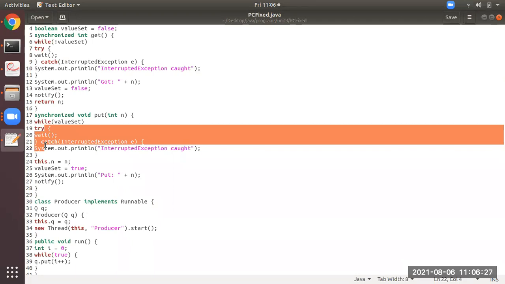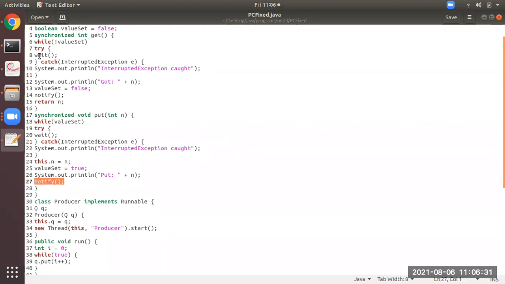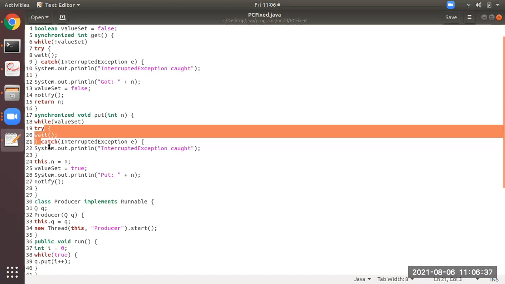At what time it is entering into waiting state? After it has given the notify message to wait. So consumer will come out of the waiting state, and the producer will enter into waiting state. So consumer is coming out, producer is going in. What state? Wait state. Producer is moving into waiting state and consumer is coming out of waiting state. These are the points you have to remember.